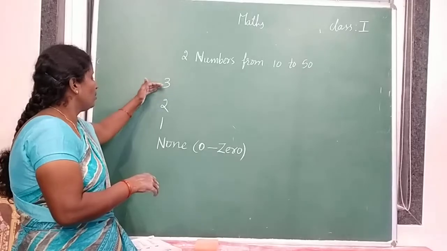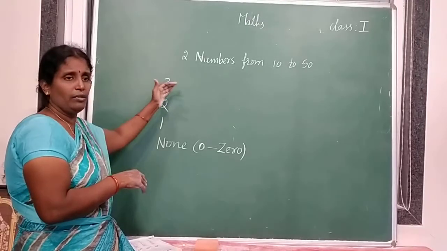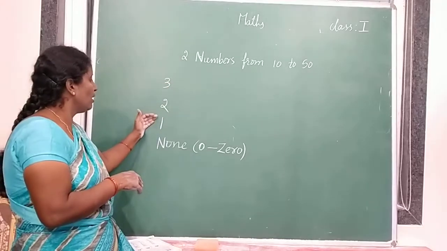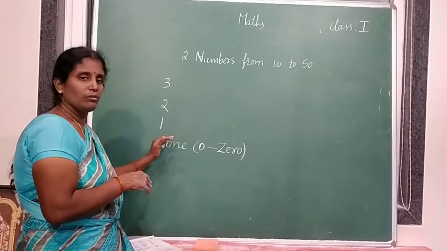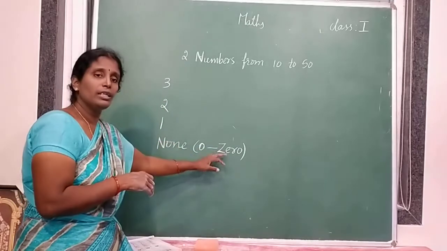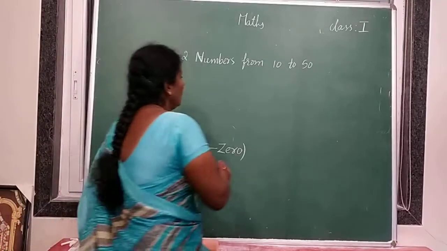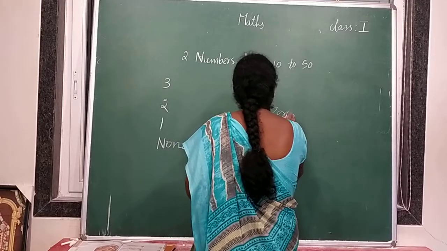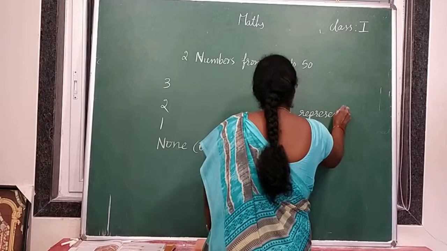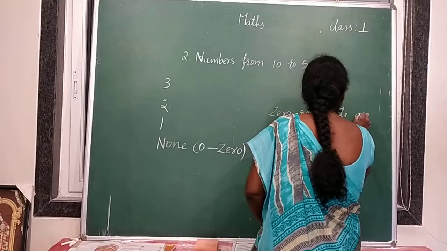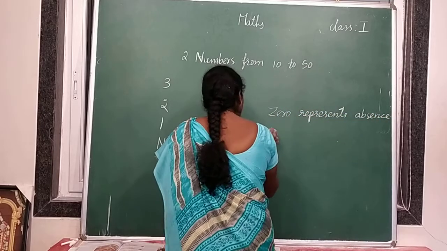See here, 3 birds are there, 1 bird flies away, 2 birds left. From these 2, again 1 bird flies away, 1 bird left. Now this one also flies away. So nothing is there. That means 0. So 0 represents absence of something.